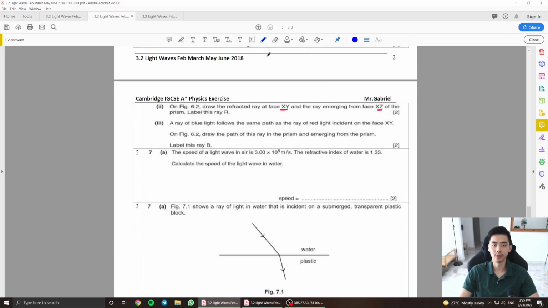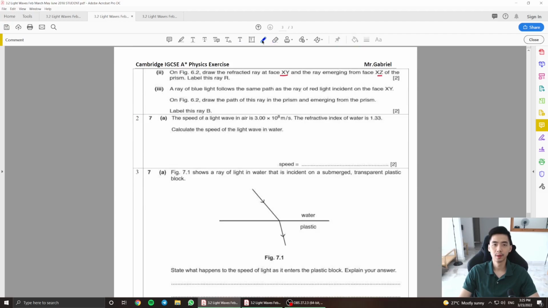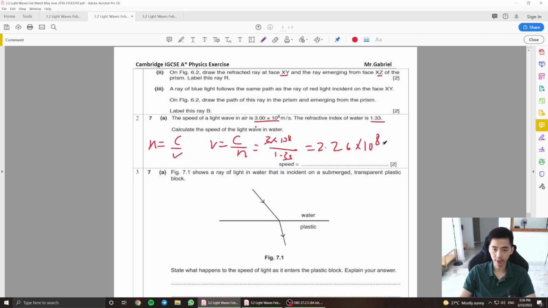Yet again, you can refer to the notes. The speed of light in air is 3 times 10 to the power of 8. The refractive index is 1.33. Calculate the speed of light in the water here. N equals C over V. V will be equal to C over N, which is 3 times 10 to the power of 8 divided by 1.33. Press that into the calculator. You're supposed to get 2.26 times 10 to the power of 8 meters per second.